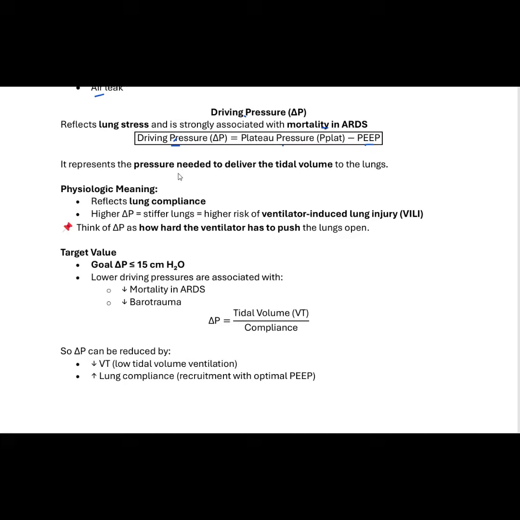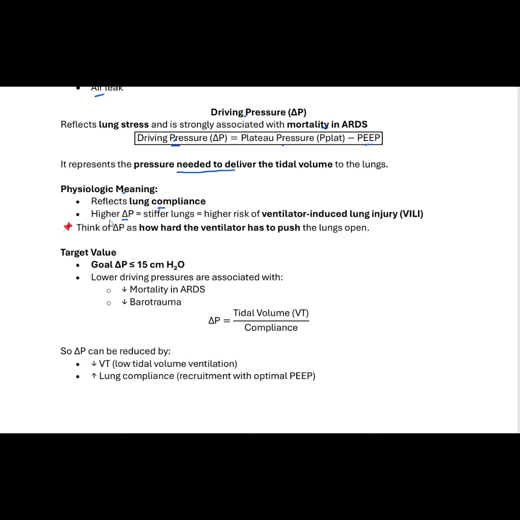And this driving pressure represents the pressure needed to deliver that tidal volume into the lungs, right? And what's the physiologic meaning of this? This reflects the lung compliance, right? The higher driving pressure means the lung is so stiff that we need a higher pressure to be pushing the tidal volume, to be delivering the tidal volume into the lung. So the higher the driving pressure, the poorer the lung compliance, or the stiffer the lung is, right?